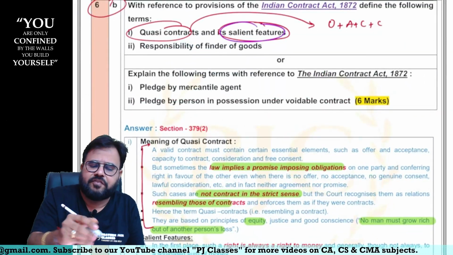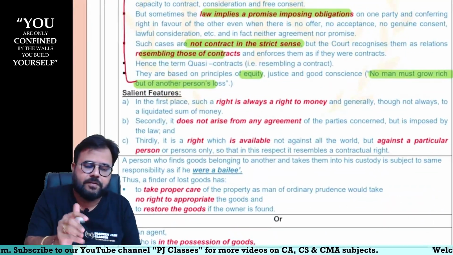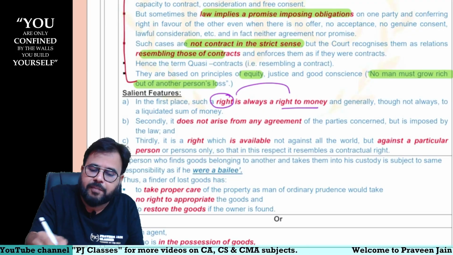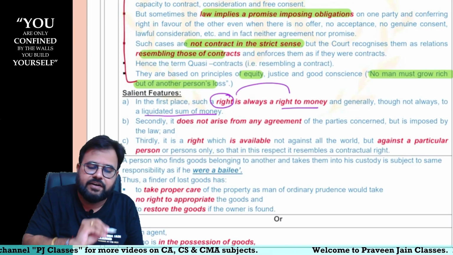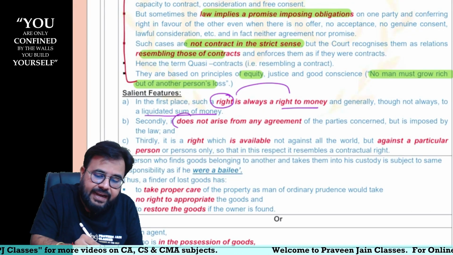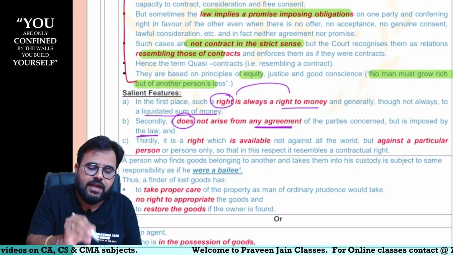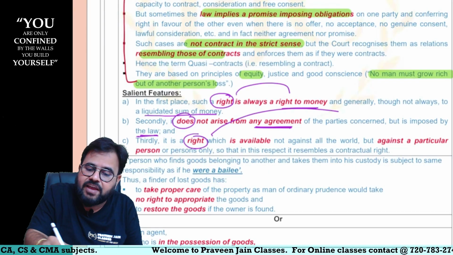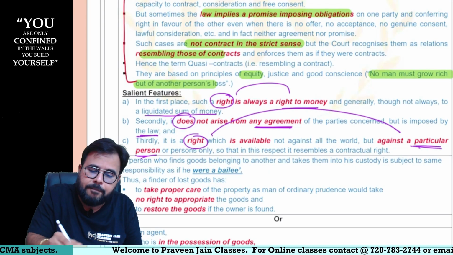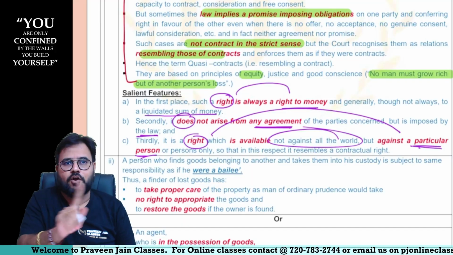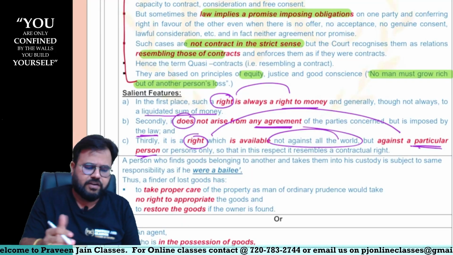And you have to write some features. 3 features are there in our textbook. Quasi contracts: you will always have a right to receive money, sometimes a liquidated sum of money. That right you are getting not by virtue of any agreement, but it is imposed by law. And that right you have against a particular person only, but not against the entire world. That is in personam and not in rem. So that is what it is.